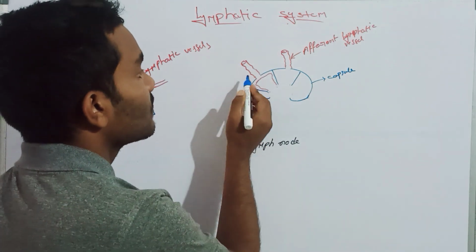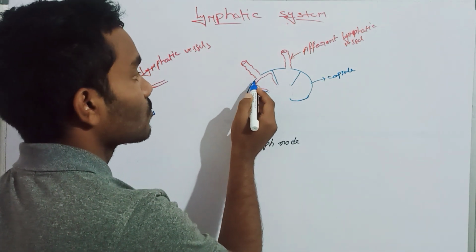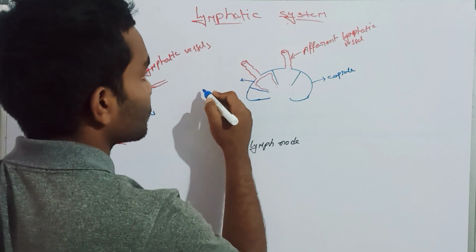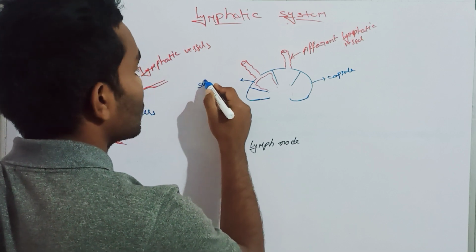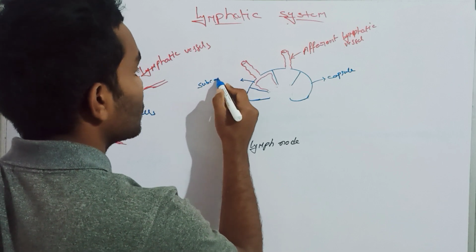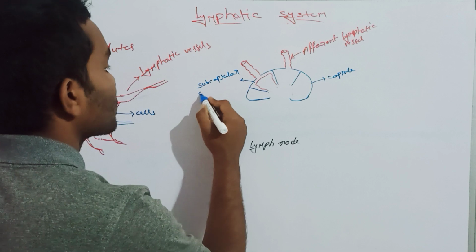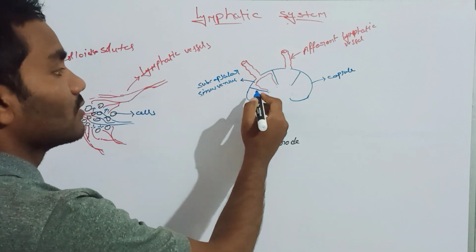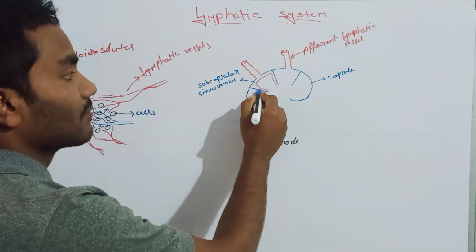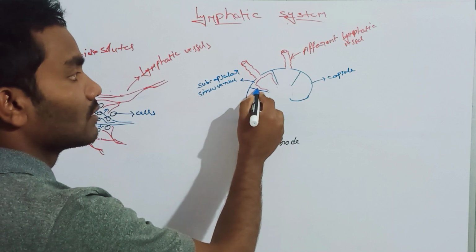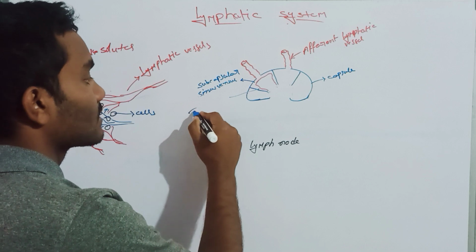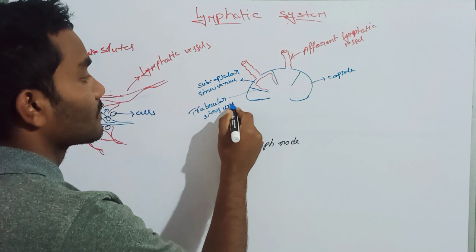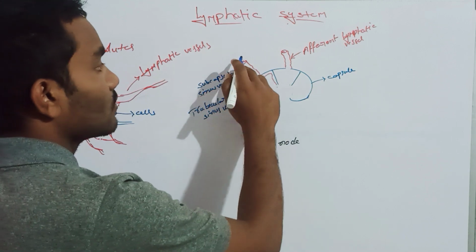The sinuses present under the capsule we call the subcapsular space, the subcapsular sinuses. Then the space present between the trabeculae, these partitions, we call the trabecular sinuses.